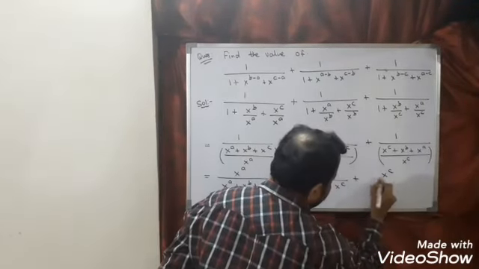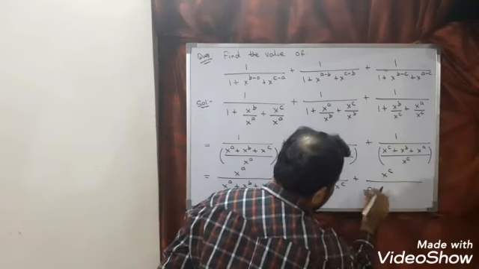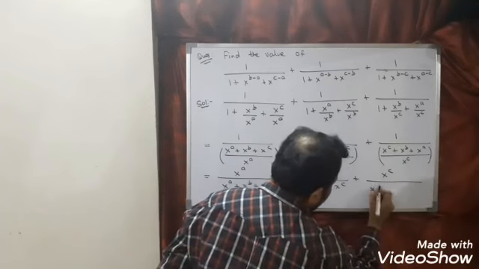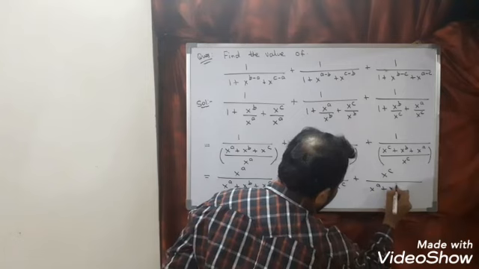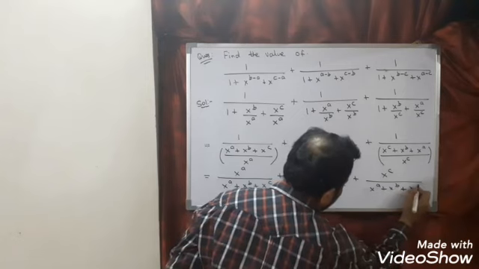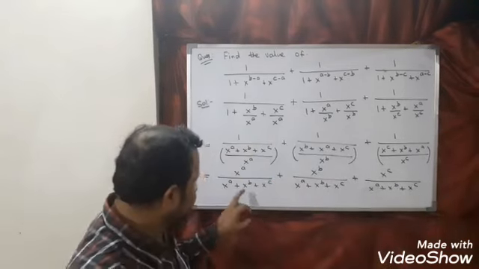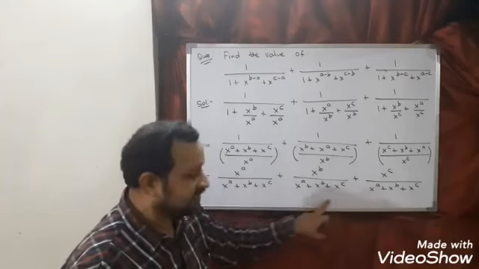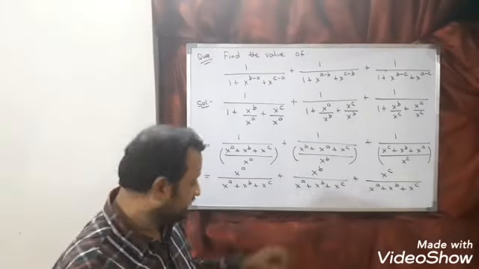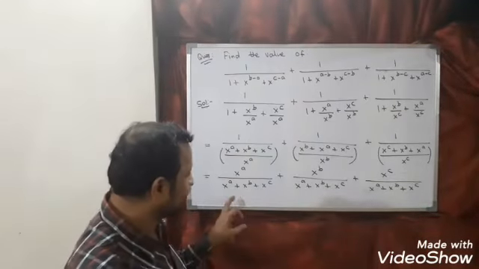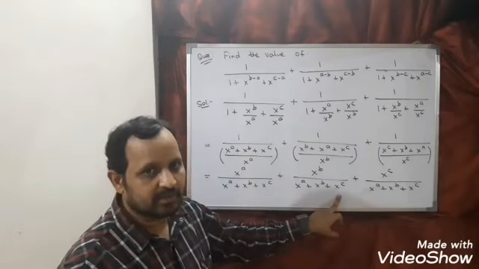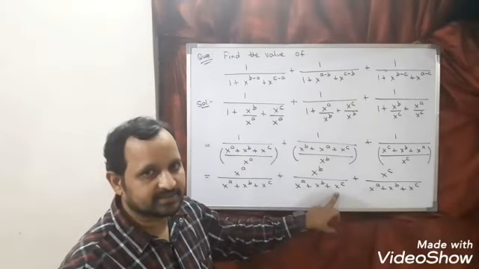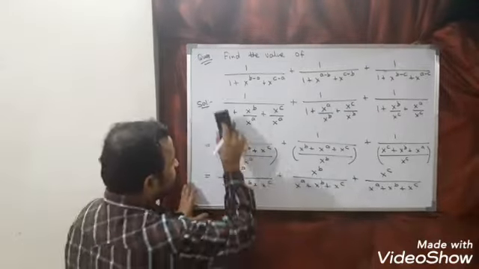So x to the power c divided by x to the power a plus x to the power b plus x to the power c. Now you can see here, denominator is same for all. So we can take LCM. And what is the LCM of this? x to the power a plus x to the power b plus x to the power c. So let us take LCM.